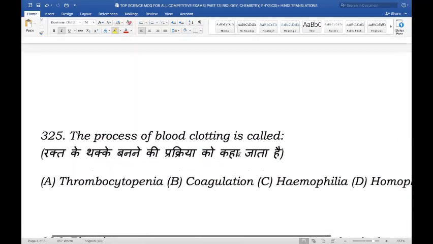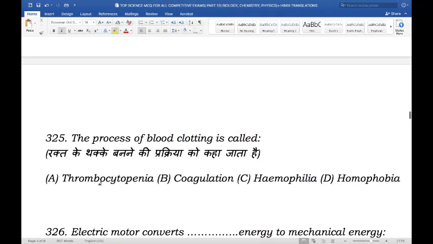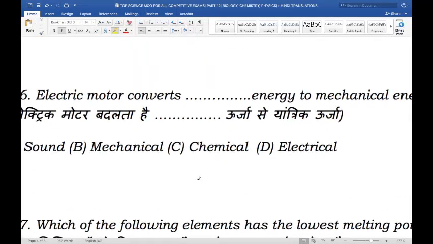Moving on. The process of blood clotting is called thrombocytopenia, coagulation, hemophilia, or homophobia? What is the process of blood clotting called? And the right answer here is coagulation. The blood clotting process is a multi-step process known as coagulation, where it converts blood into a semi-solid jelly-like substance to stop further bleeding.